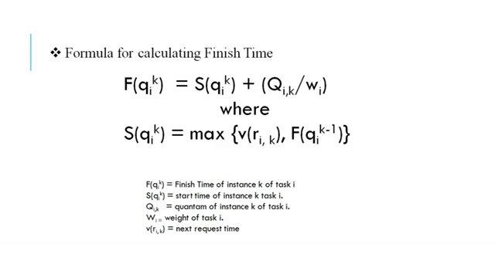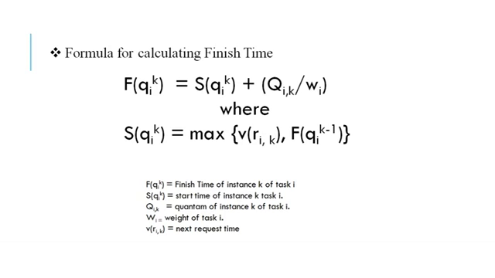So how to calculate the finish time? There is a formula for it. Every finish time will take into account the start time. Start time is S(Q_i^k), which is calculated as max of V(R_i^k) and F(Q_i^(k-1)). R_i^k is the request time, meaning after how much time the next request of instance k of task i is coming.